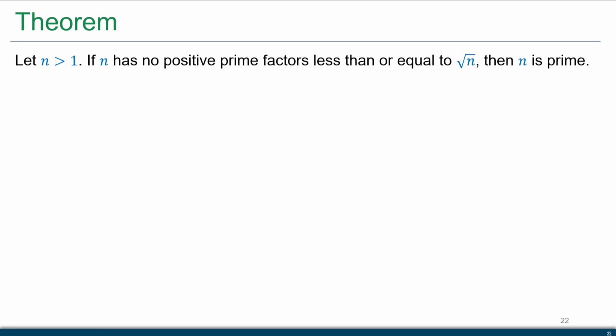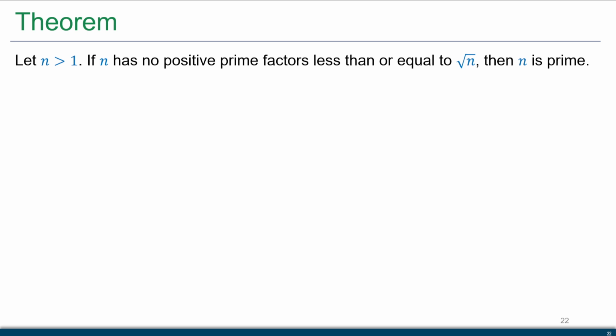So for the last theorem, again, let n be greater than 1. If n has no positive prime factors less than or equal to the square root of n, then n is prime. So this theorem gives us a test to determine when something is a prime and when something is not a prime. So we know we can decompose any number. In this case, we're specifically stating that n is greater than 1, but the original idea is we could decompose everything that's not 0 or plus or minus 1, so this is meeting that condition.